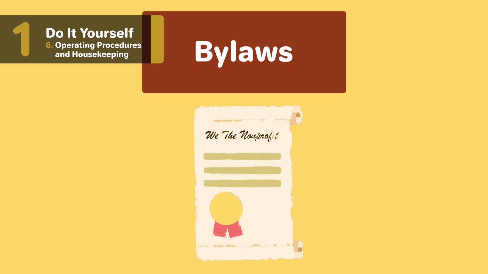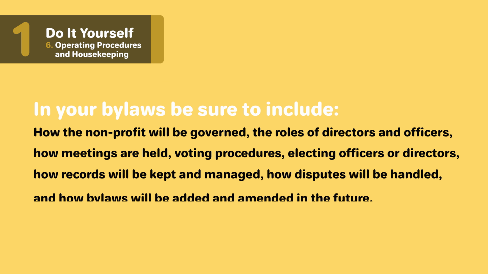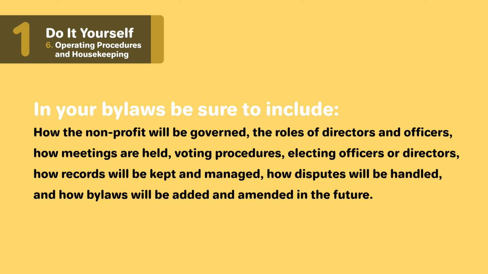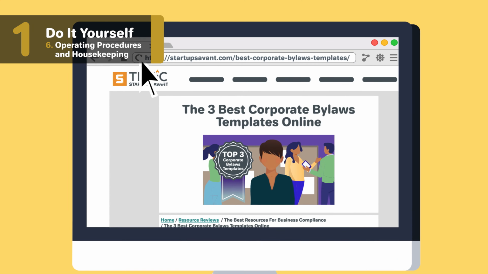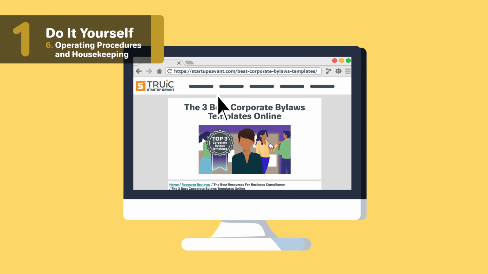Your bylaws are the rules that determine how your organization will be governed and run. You can think about it as a constitution for your nonprofit. It makes the rules and priorities clear for everyone involved. In your bylaws, be sure to include how the nonprofit will be governed, the roles of directors and officers, how meetings are held, voting procedures, electing officers or directors, how records will be kept and managed, how disputes will be handled, and how bylaws will be added and amended in the future. When you're ready to get started, check out some bylaws templates linked in the description below.